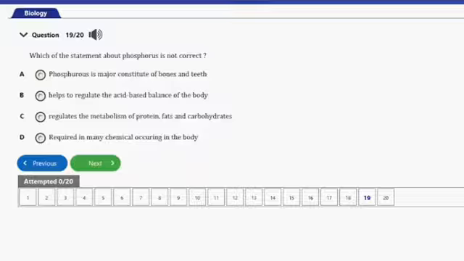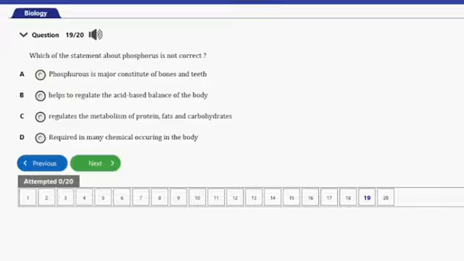It says, which of the following statements about phosphorus is not correct? We have A, phosphorus is major constituent of bones and teeth. B, helps to regulate the acid-base balance of the body. C, regulates the metabolism of protein, fats, and carbohydrates.